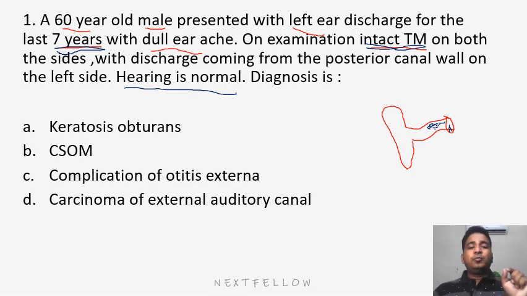It is an accumulation of desquamated epithelium that causes blockage of the external auditory canal. Again, look at what this is. This is what we mean by keratosis, that is, accumulation of desquamated epithelium. Obturans means occluding something. So the collection of desquamated epithelium occluding the external auditory canal is known as keratosis obturans. We will discuss this. First, look at the other options.